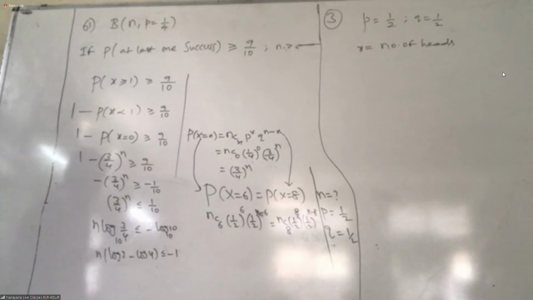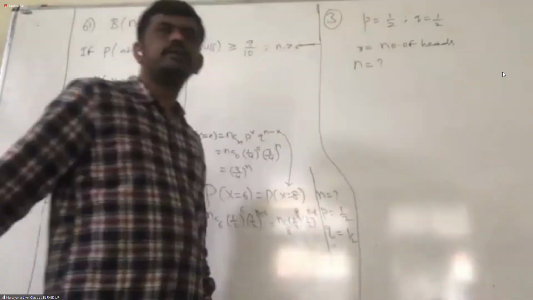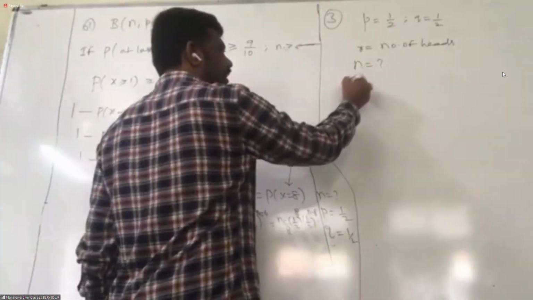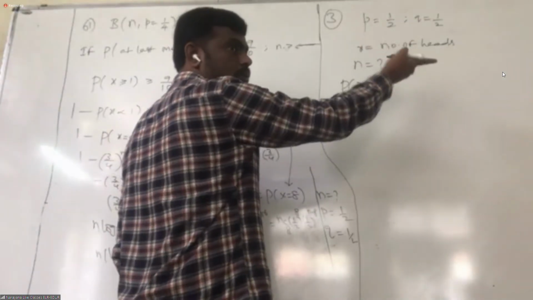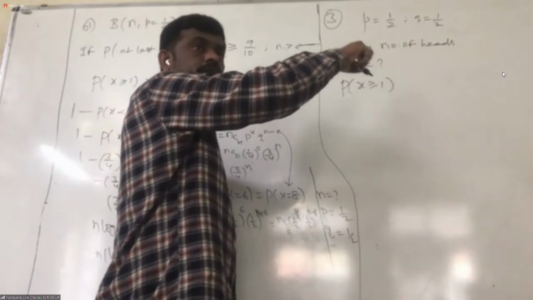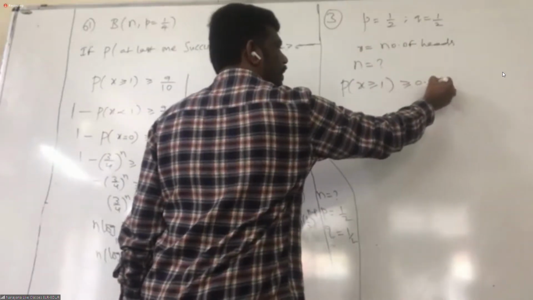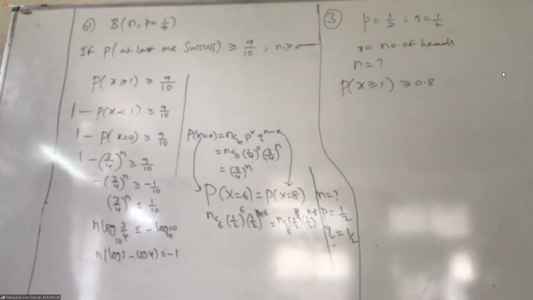Now in the question, how many times you toss is given, so that the probability of getting at least one head, an at-least condition on the number of successes, is 0.8. Got it? Third numerical. Then how to proceed?